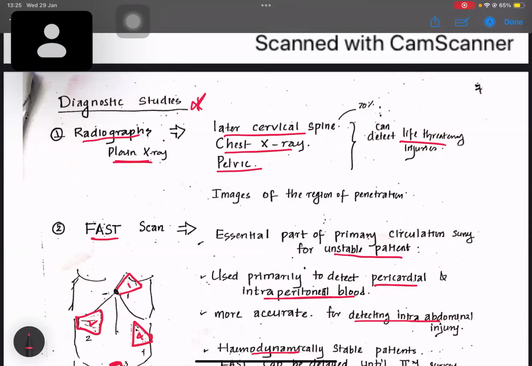The lateral cervical spine, chest X-ray and pelvic X-ray can be done to detect any life-threatening injuries, and if there's any penetrating injury, like due to sharp injuries, we do imaging at the penetration site.